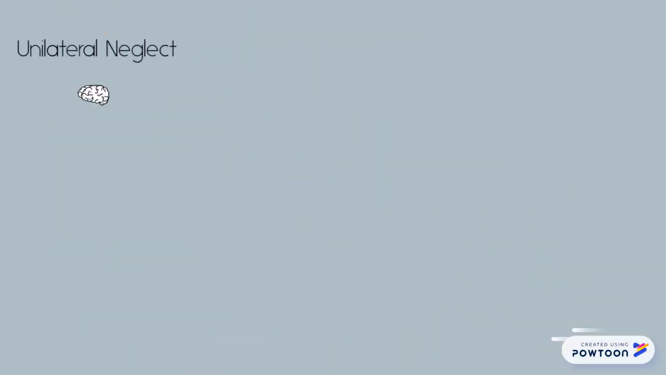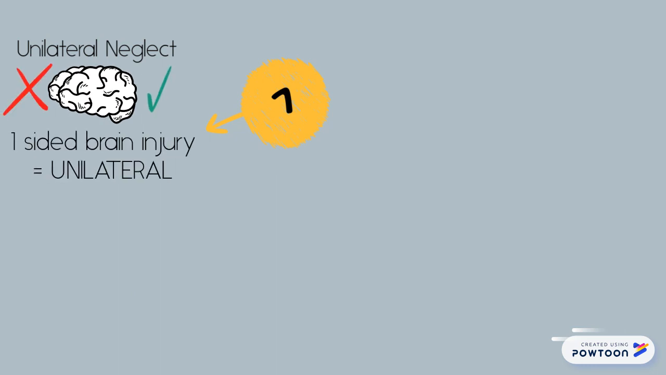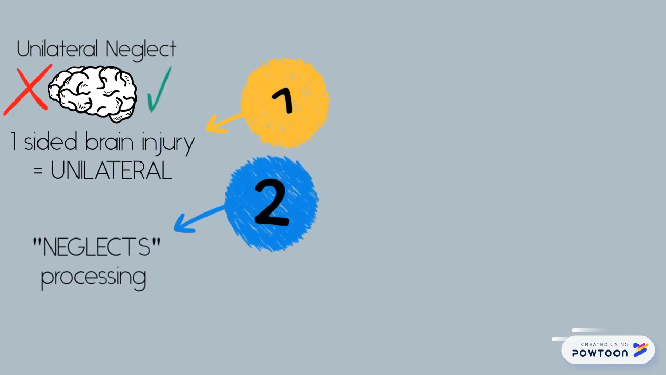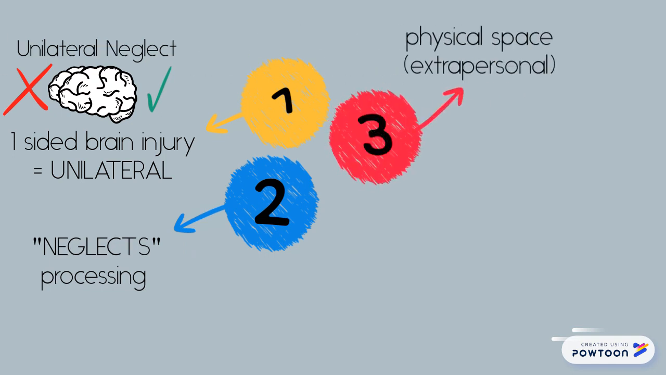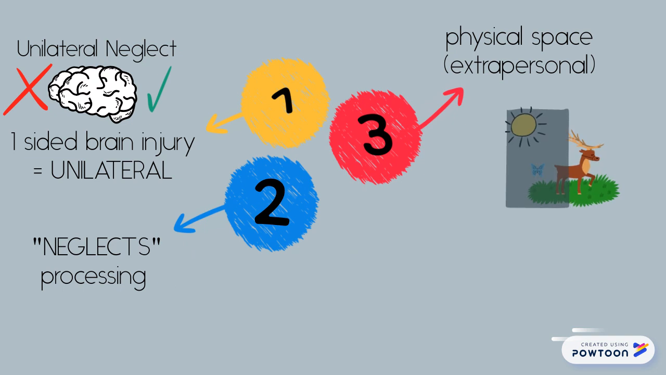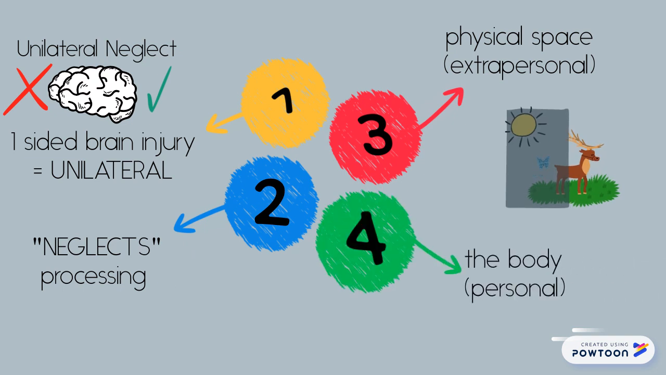Unilateral neglect is a brain injury affecting one half or a unilateral side of the brain. The brain ignores or neglects recognizing the spaces on that side. The brain is unable to pay attention to the physical space outside of the body known as extrapersonal space and or within their own body or personal space.